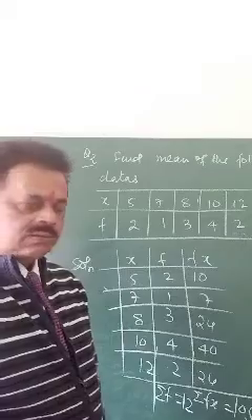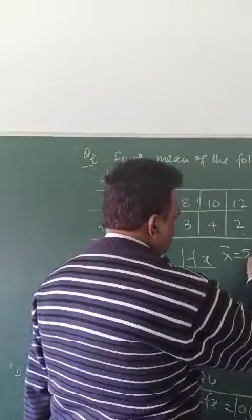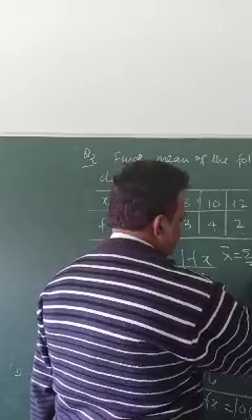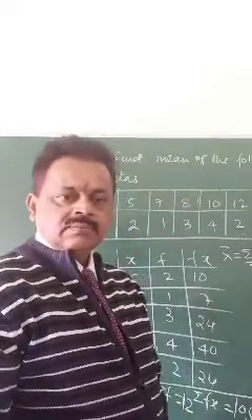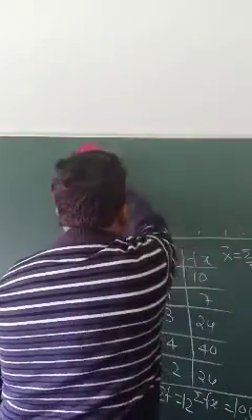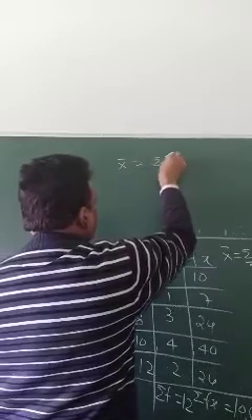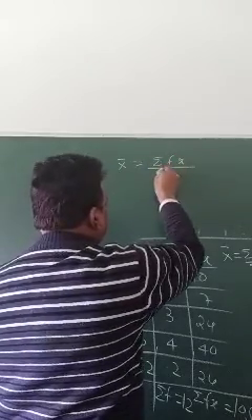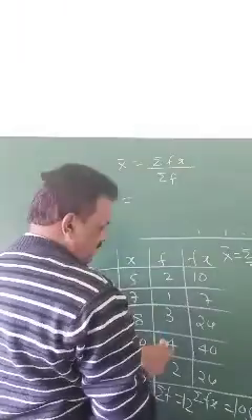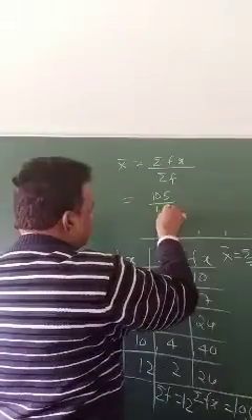Then x bar equals sigma fx by sigma f. So let me write here: x bar equals sigma fx by sigma f. Sigma fx is 105 and sigma f is 12.